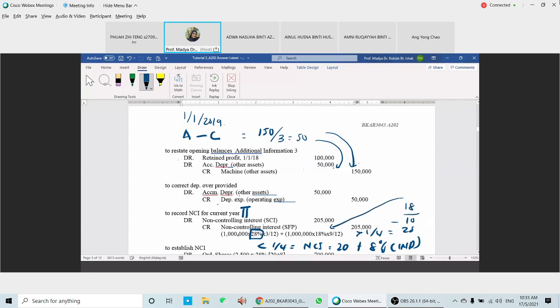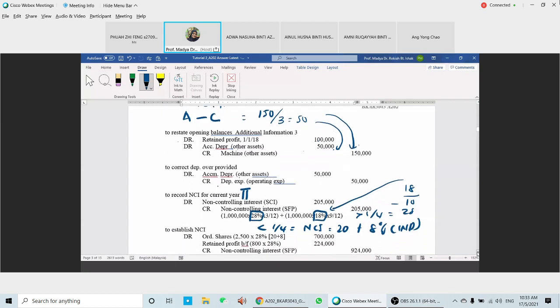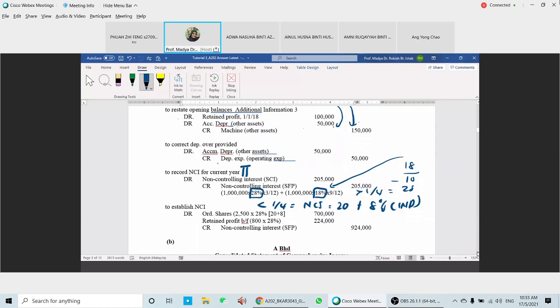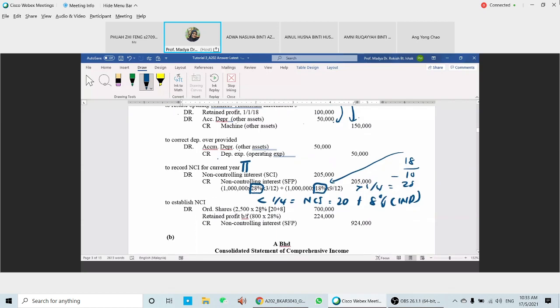So there are two portions here. One is 28% times 3/12. The other one is 18% times 9/12. Okay. So that is the share of NCI portions. Okay, and then to recognize the NCI, you're going to debit ordinary shares of NCI 28%, at the acquisition date at 28%. Retained profit 28%. This retained profit is retained profit brought forward. Okay, and then credit the NCI 94. Okay. Any questions for the journal entry for NCI?